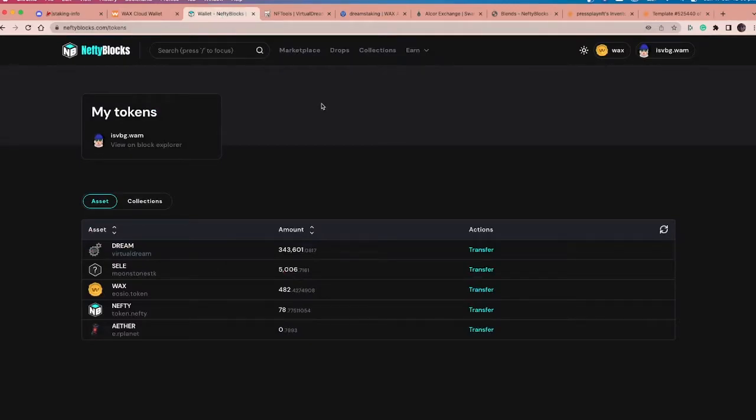So if I come into Nefty, into my wallet, I can see all the different tokens that I have, and here is my Dream. So if I want to send some Dream perhaps to the Dream shop, I want to do some shopping in there, and I want to buy a particular item, I can use Nefty as well. I haven't shown Nefty in past videos. I have done videos on the Dream shop, so I thought I'd just look at this here quickly.